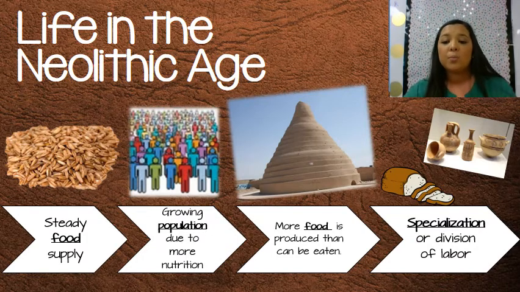So we talk about food supply and population growth in the Neolithic age. Those are big things, and specialization is key. We now see people starting to have jobs outside of things surrounding food.